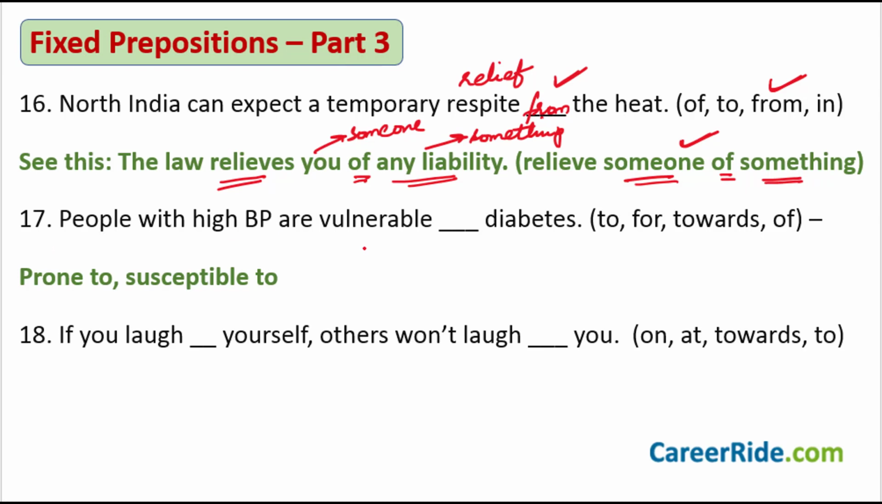People with high BP are vulnerable to diabetes. It is not towards, it is not for, it is not anything else. It is vulnerable to, which means prone to, susceptible to, is the right usage. Sentence number 18. If you laugh at yourself, others won't laugh at you. It's neither on. You don't laugh on somebody, you laugh at somebody. And that somebody could be you yourself. You can just have it in your mind, because this is how it is used.